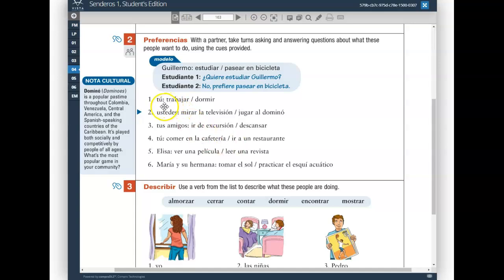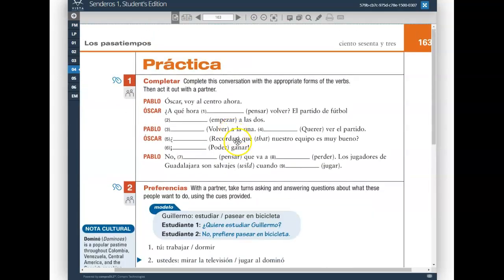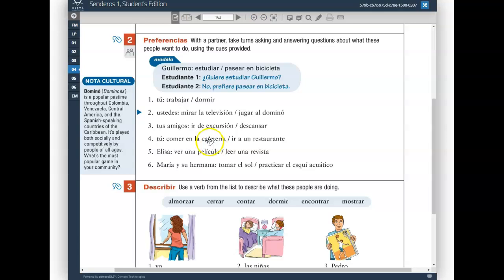All right, número 1. ¿Tú quieres trabajar? No. And then since this is in the tú form, the response will be in the o form, similar to how we saw in the activity number 1, questions in the tú form, response in the o form. The response would be no. Yo prefiero dormir. I prefer to sleep instead of working. Fair enough.